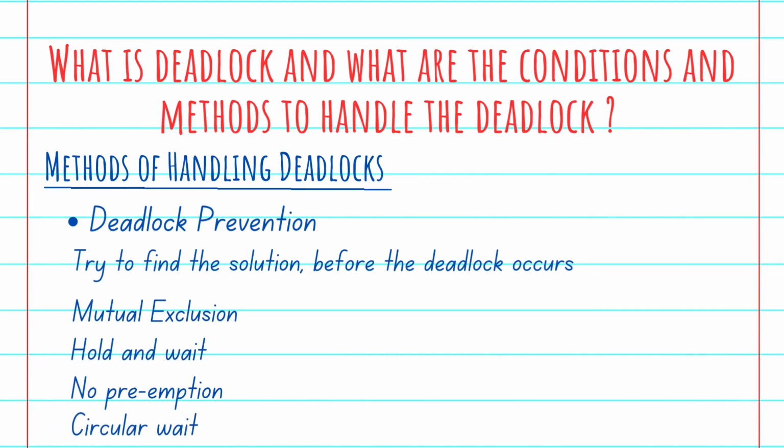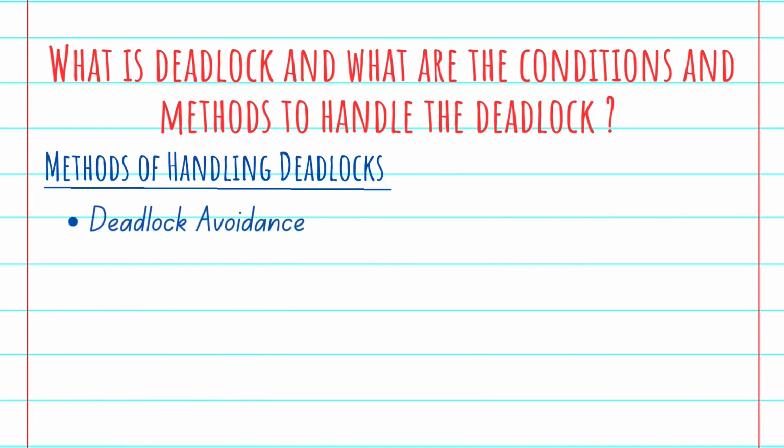As we learned earlier, these are the four main conditions for deadlock. If it is possible to violate one of the four conditions at any time, then the deadlock can never occur in the system. Just try to make one of these conditions false, and that leads to deadlock prevention.